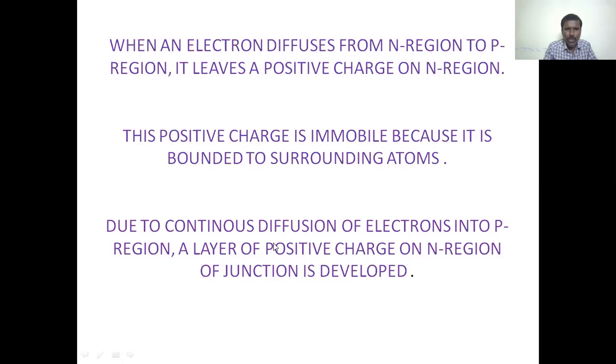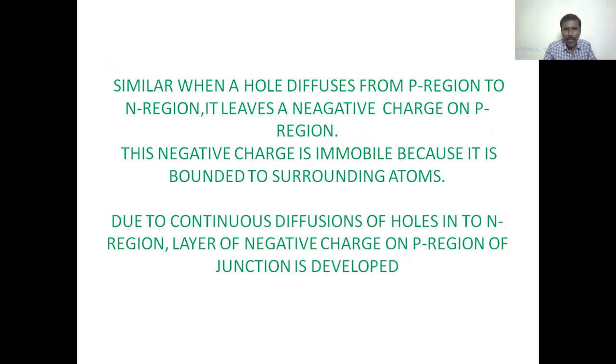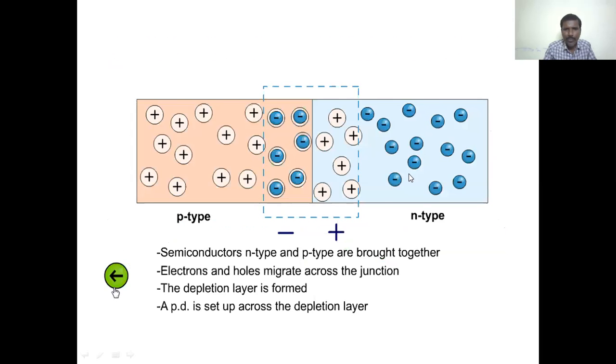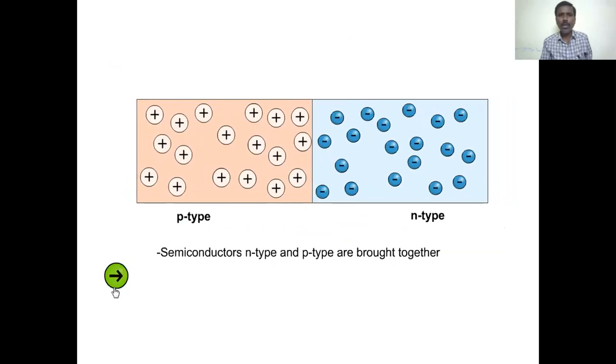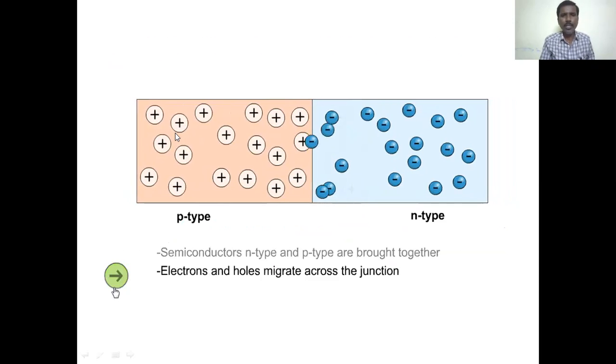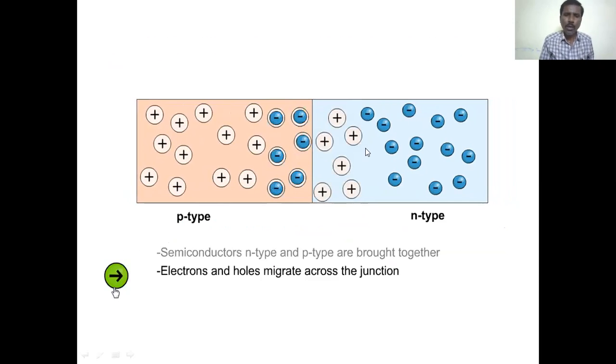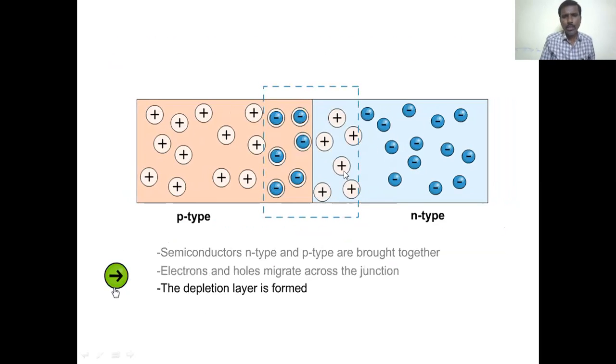So due to continuous diffusion of electrons into the p region, a layer of positive charge on the n region of the junction is developed. Similarly, electrons from the n region to the p region, as well as holes from the p region to the n region, are movable. Due to that, a space charge region forms.